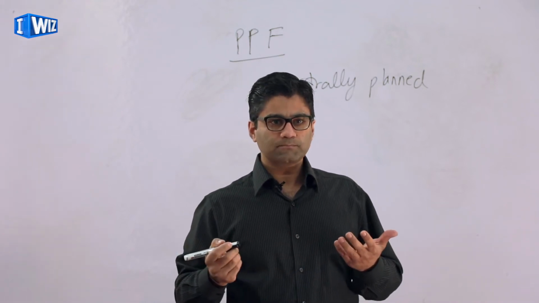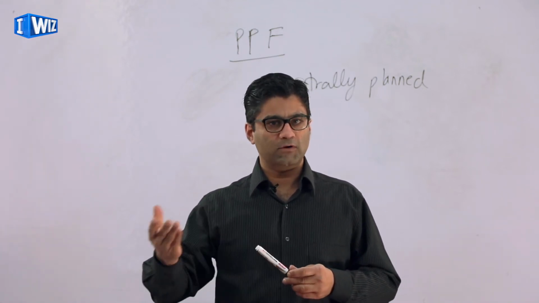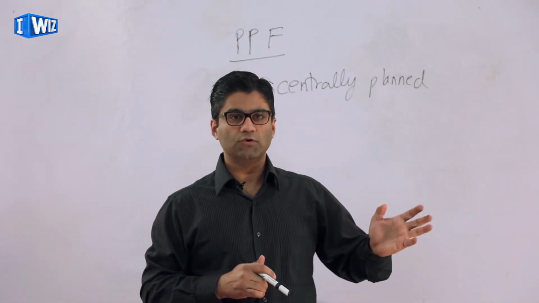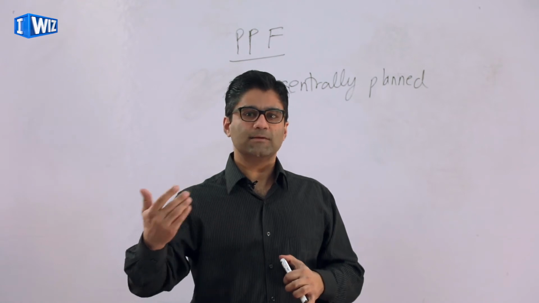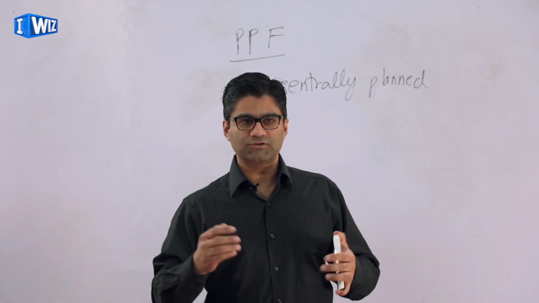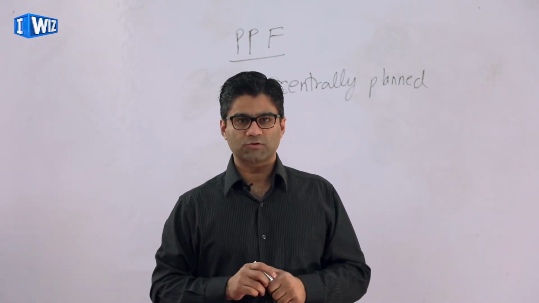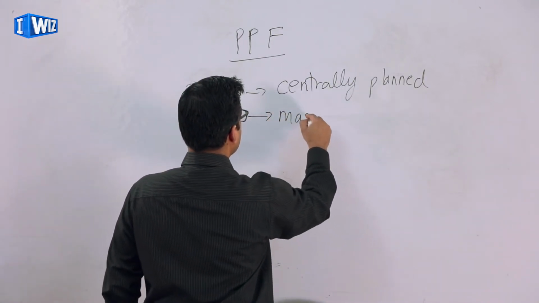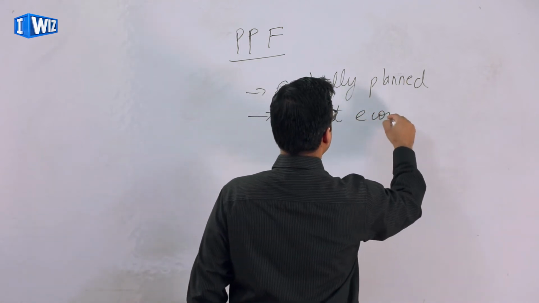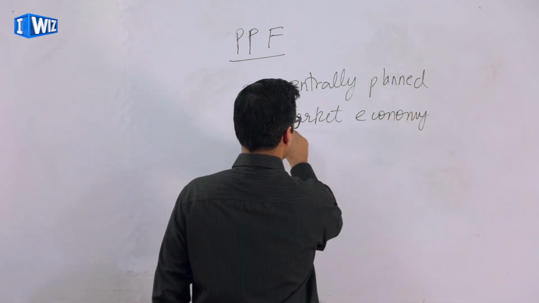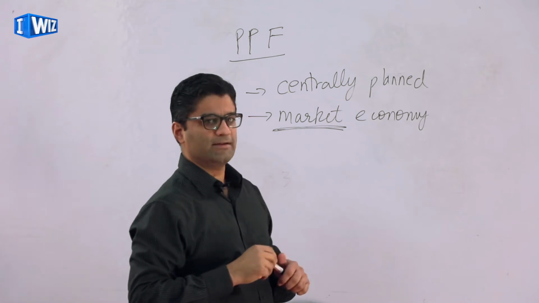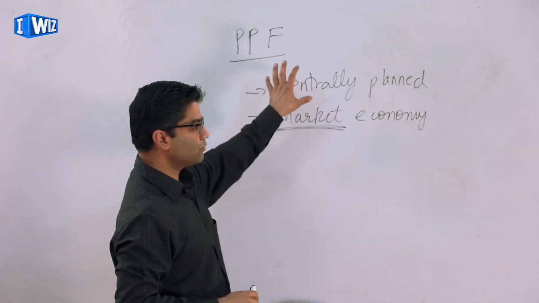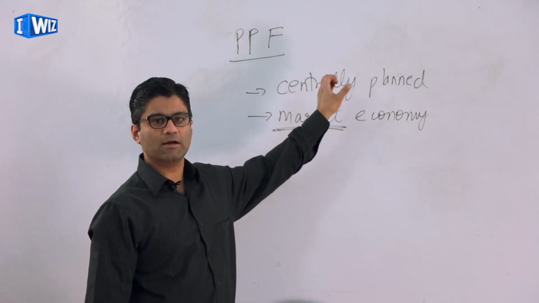So there is no individual choice by firms or by consumers, but there's a government that decides all of those choices, and then they just tell the people how much they can buy of each good and what price they're going to pay and all of those questions. The other extreme is called a market economy. A market economy is where, as you can see from the word, the most important term there is the word market. In a market economy, a market determines all those questions that in the centrally planned economy the government did.